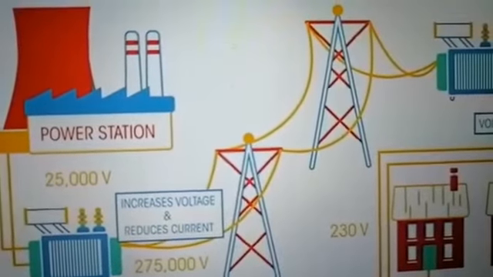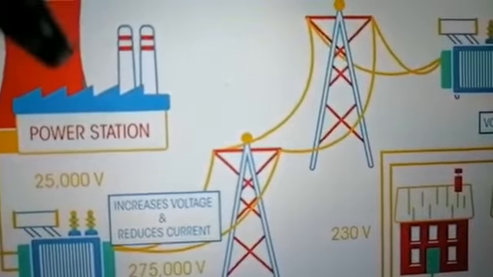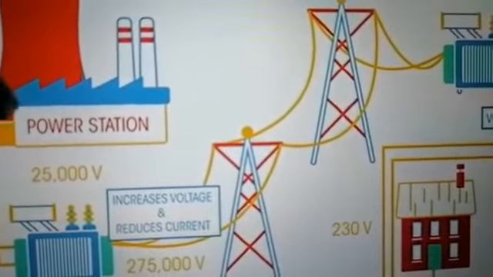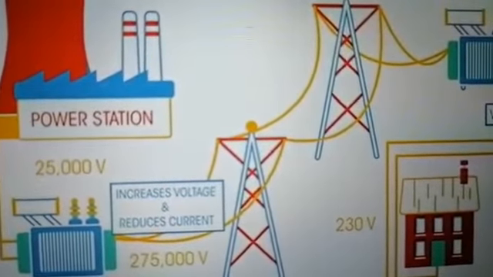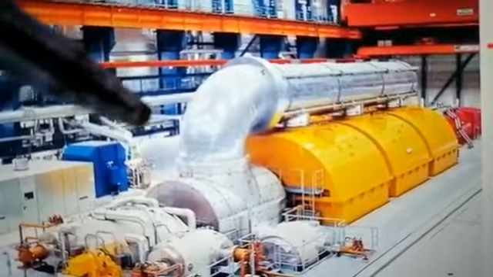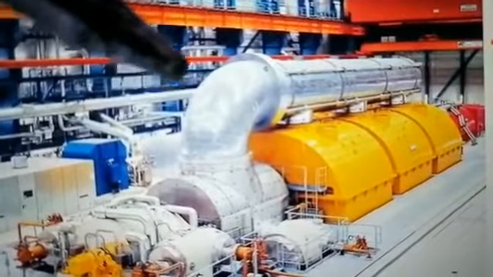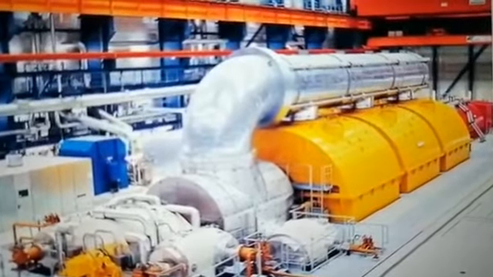In the power station there are different sorts of batteries and generators through which electricity is produced. Here you can see different sorts of generating machines through which electricity is produced.